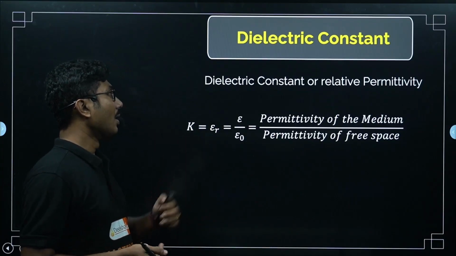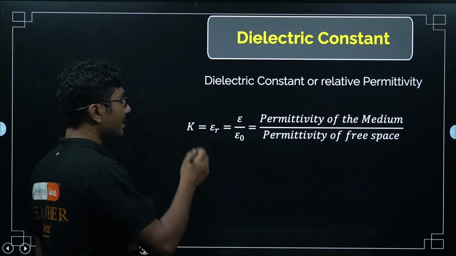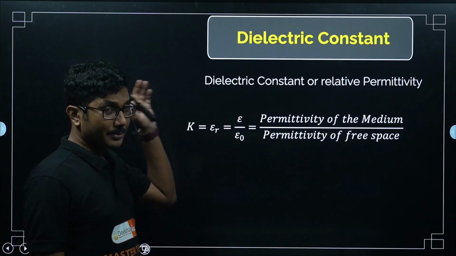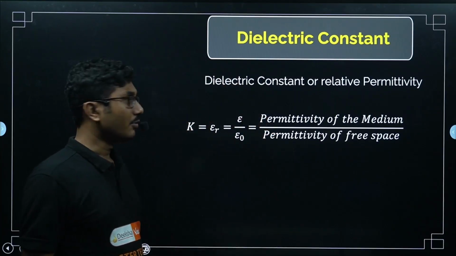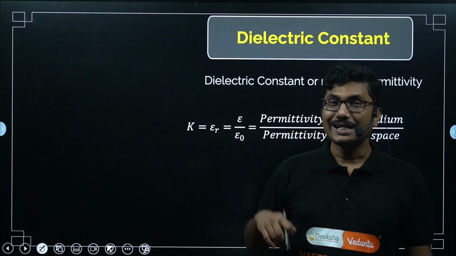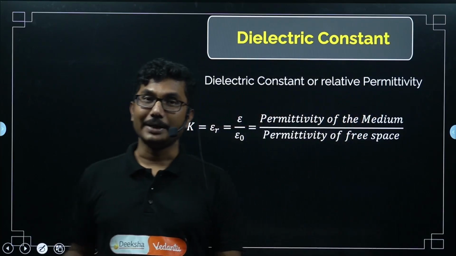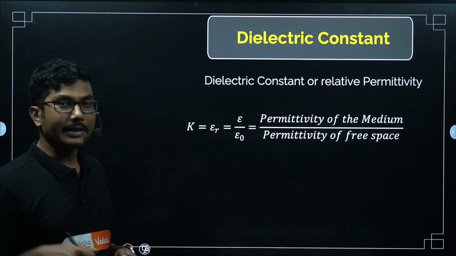Now, dielectric constant or relative permittivity is given by epsilon by epsilon naught, that is permittivity of the medium divided by permittivity of free space. Remember that permittivity for a metal is infinity. For any other medium, it is greater than 1.